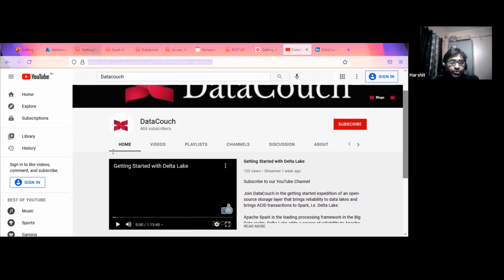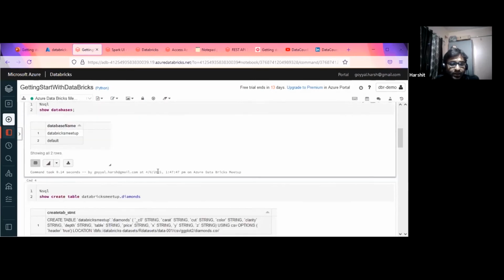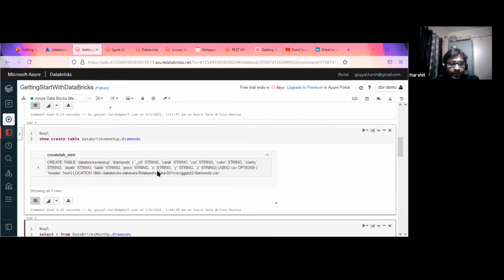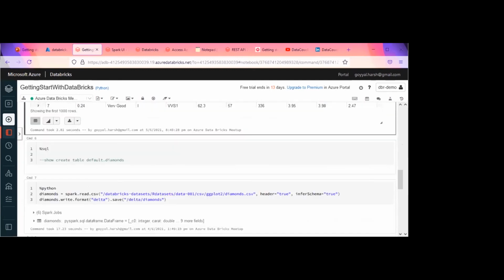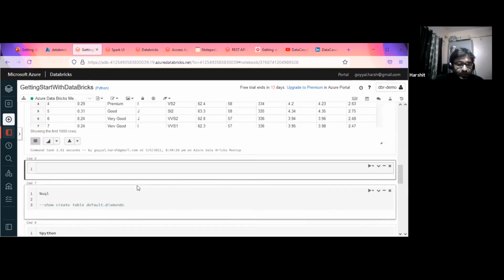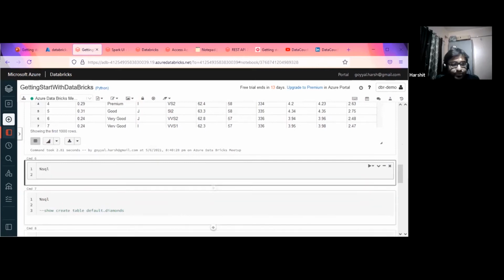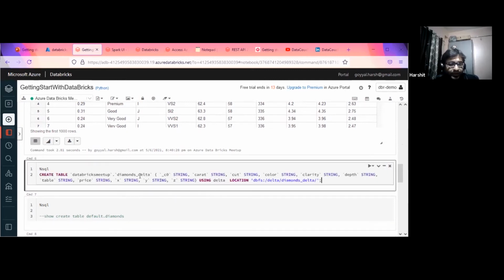Okay, so now let's do this. I will create one for this meetup, and there is a reason why I want to create it. Just give me a sec, I need to copy paste something. Okay, I'm going to create a diamond delta table again in the same database, Databricks Meetup.